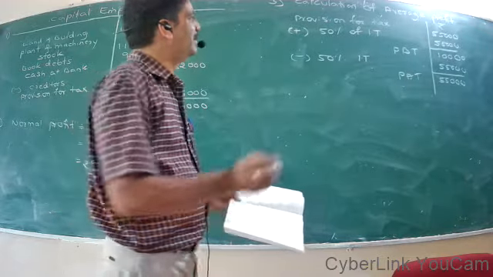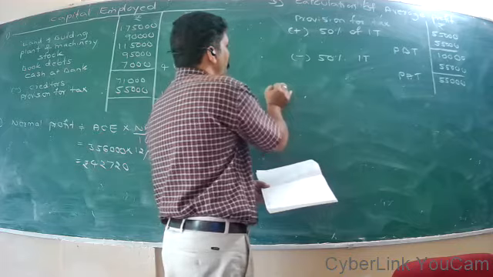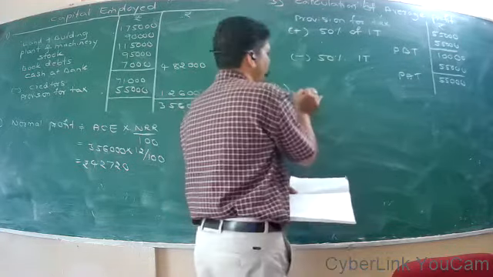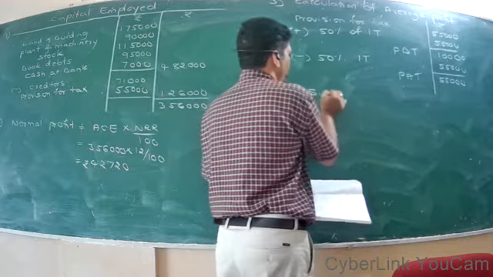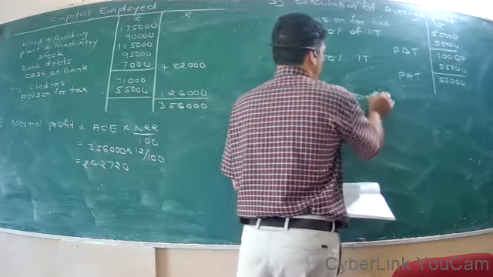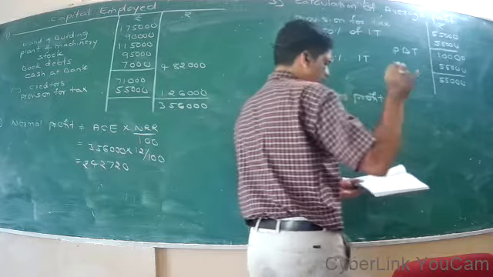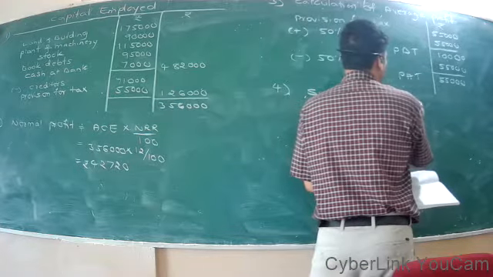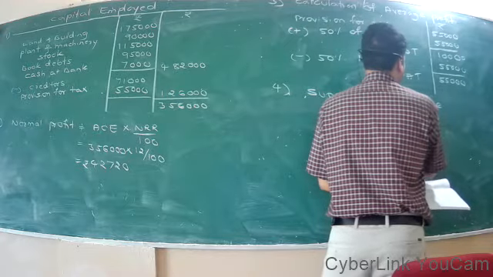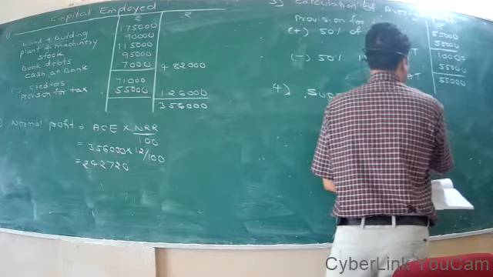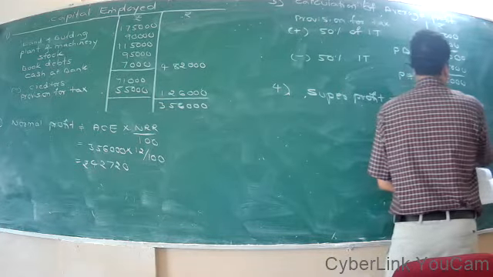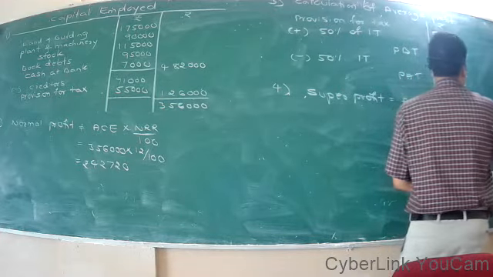Now the fourth aspect is super profit, which is equal to average profit minus normal profit.